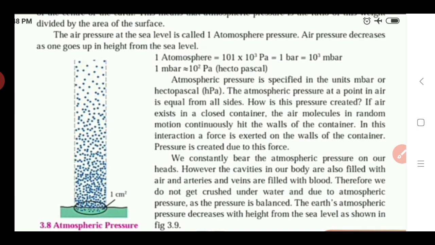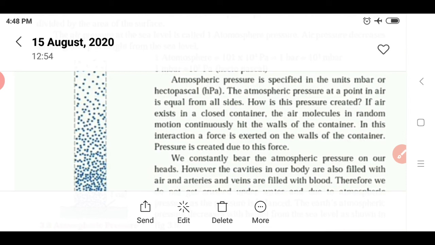So here we see what atmospheric pressure is and its units. The remaining part will continue in our next lecture.